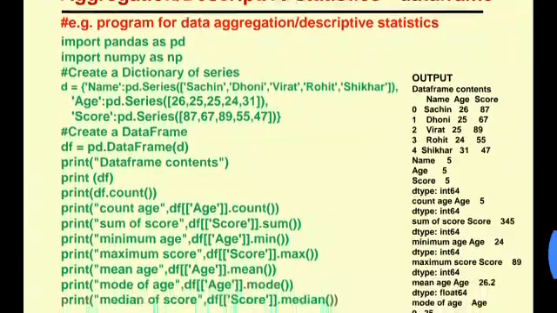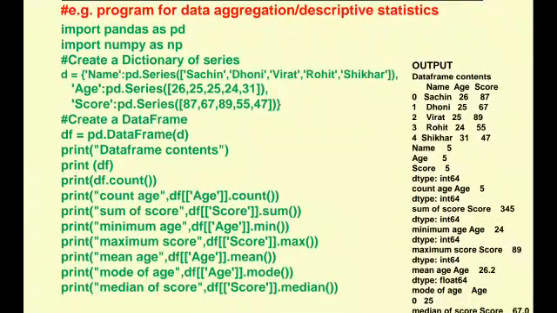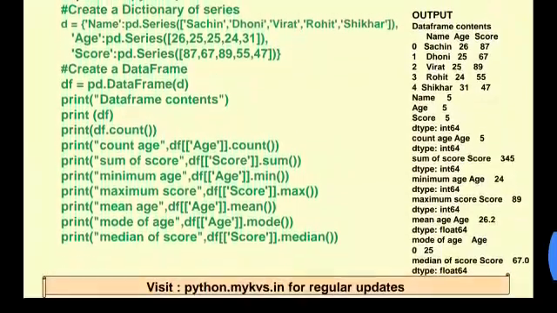Now print maximum score, comma, df score dot max. Print mean age, df age dot mean. Print mode of age, df age dot mode, and print median of scores, df score dot median.